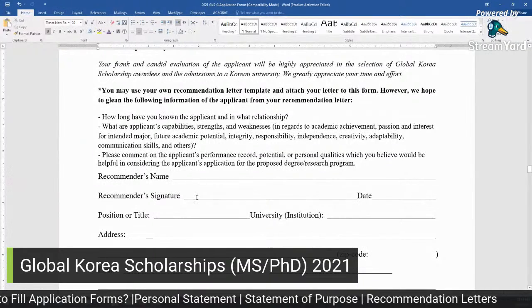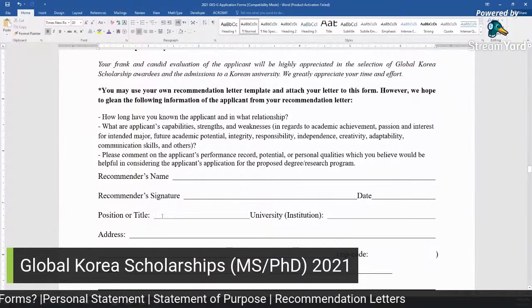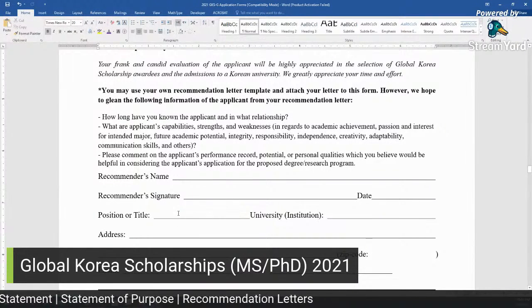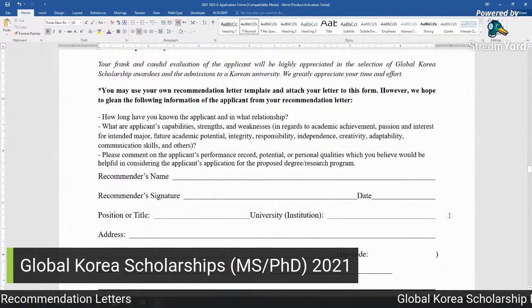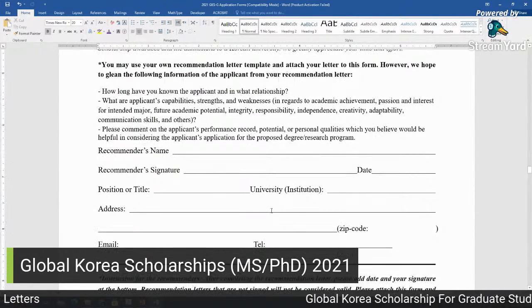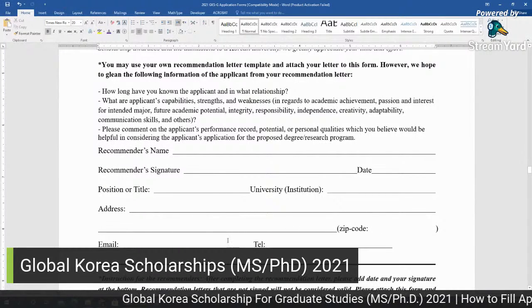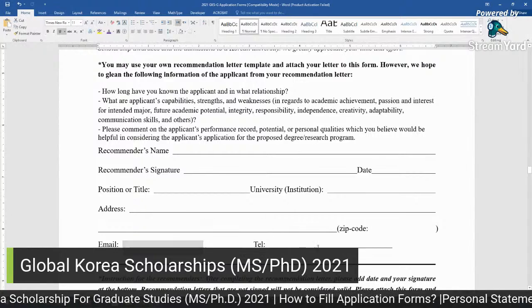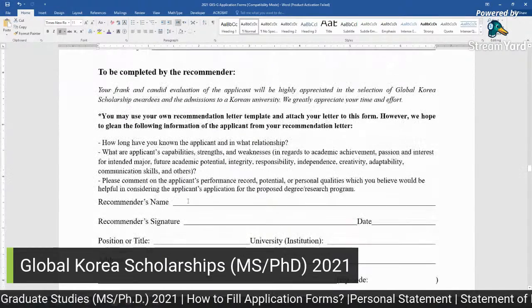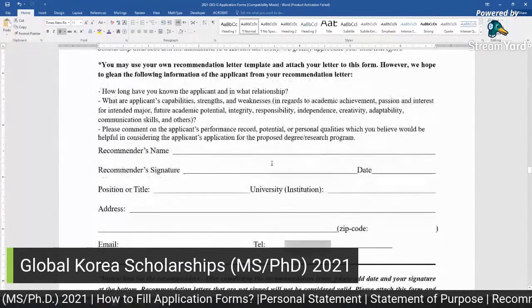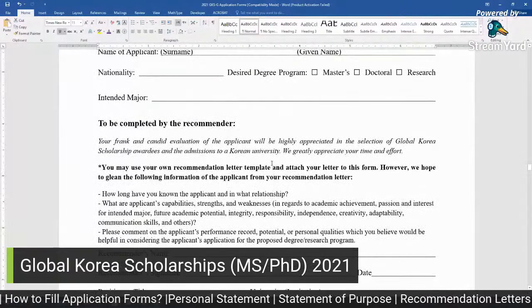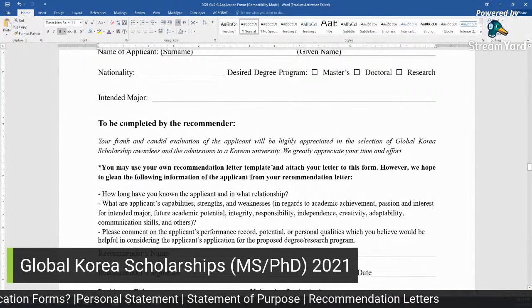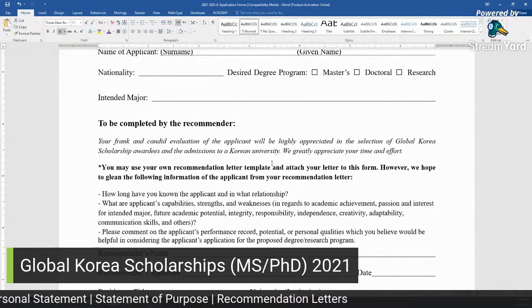Here he writes his name, signature, date, and position: assistant professor, lecturer, associate professor, or professor, and institute, for example, National University of Science and Technology, and the complete address, department, and his room number, zip code if any, email address, and phone number. So these are the things required in this page, but there will be a separate page, just a simple Word page, A4 page, or one or two pages.